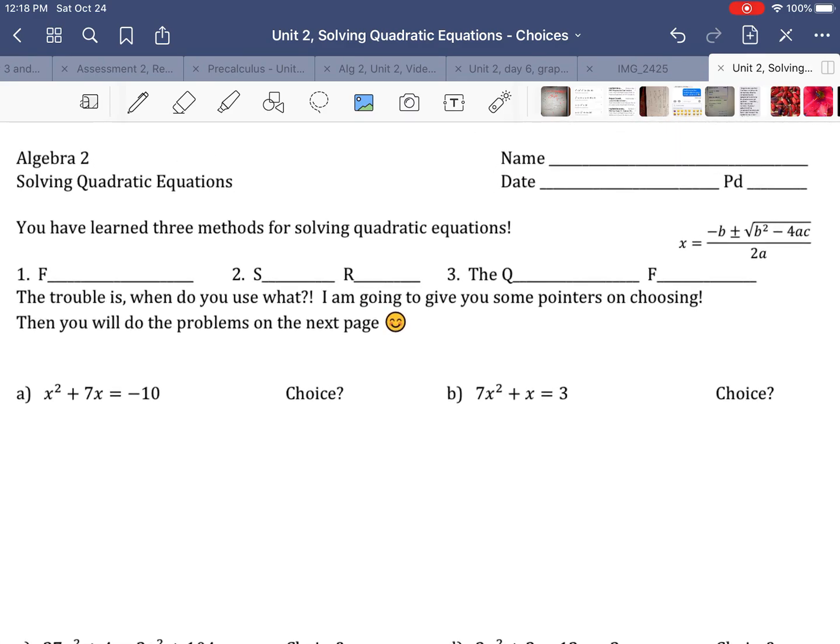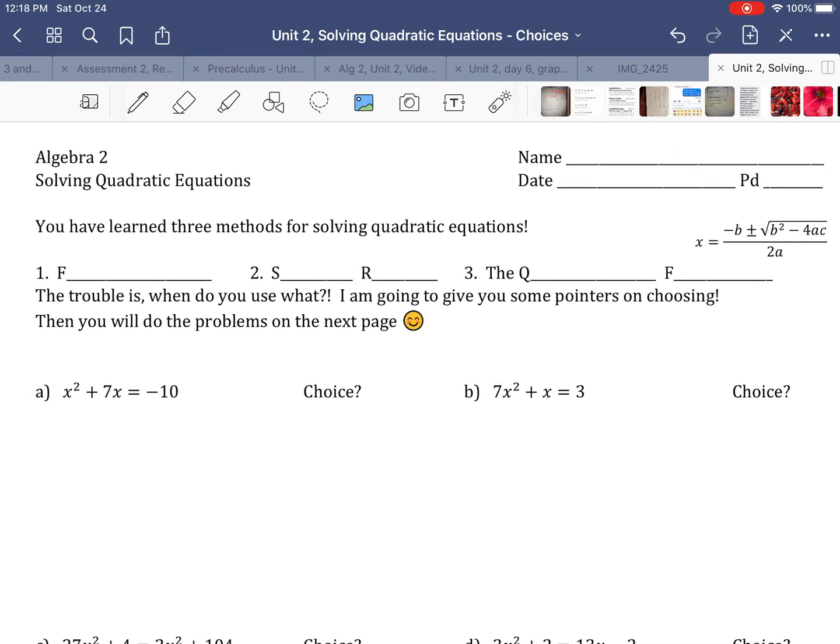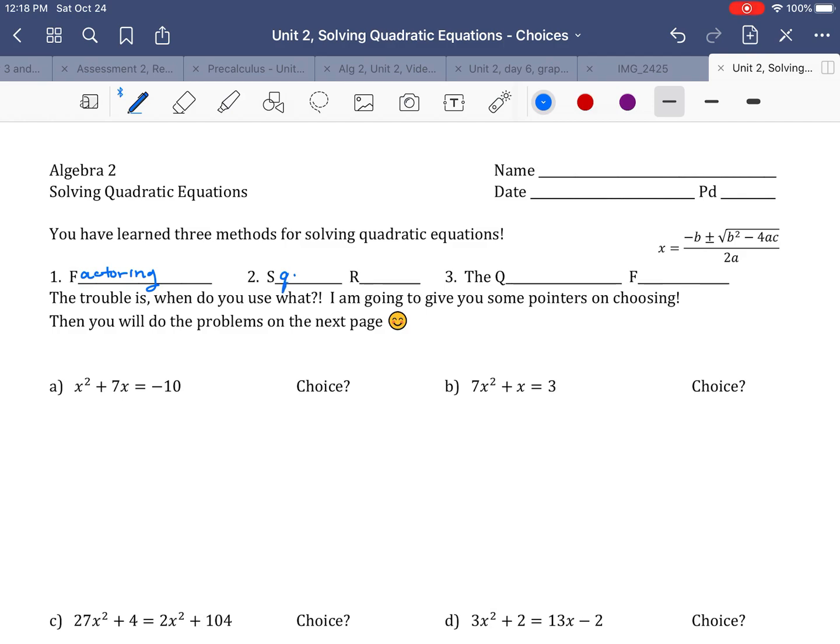So here we go. All right, so you have learned 3 different methods for solving quadratic equations. If you know that, you have learned how to factor. So you've learned to solve by factoring. You have learned to solve them by taking square roots. So we're going to abbreviate this with F, SR, and you've also learned recently the quadratic formula. And I have the good old quadratic formula right here for us in case we need it.